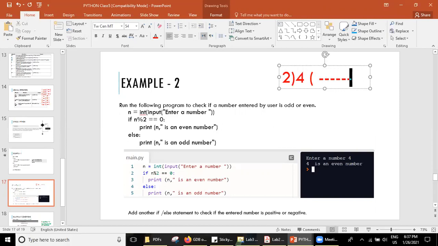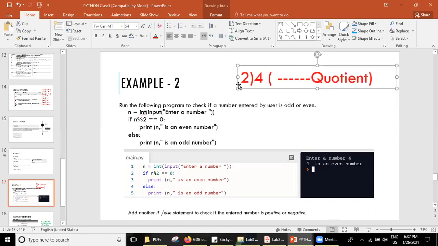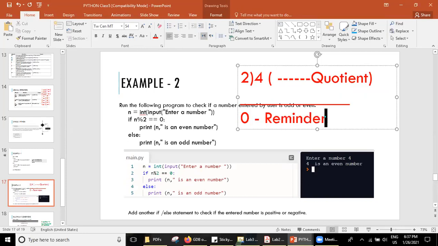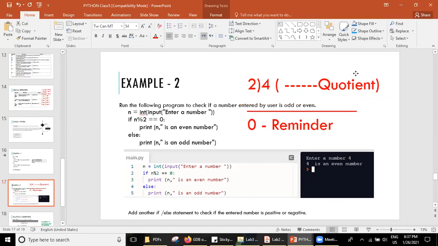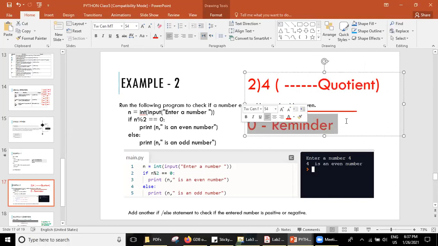Here, whatever we get is a quotient, and the remaining value that we get down here, for example if it is 0, this is called a remainder. This is quotient and this is remainder.